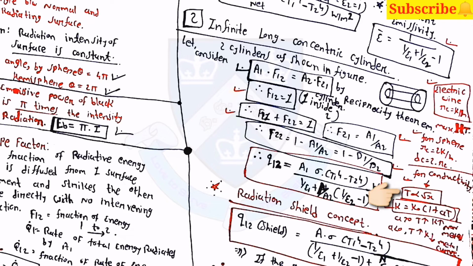Then T proportional to root x, and K is equal to K naught into 1 plus AT. Here for A greater than 0, temperature will increase. For A less than 0, temperature will increase but K will decrease.